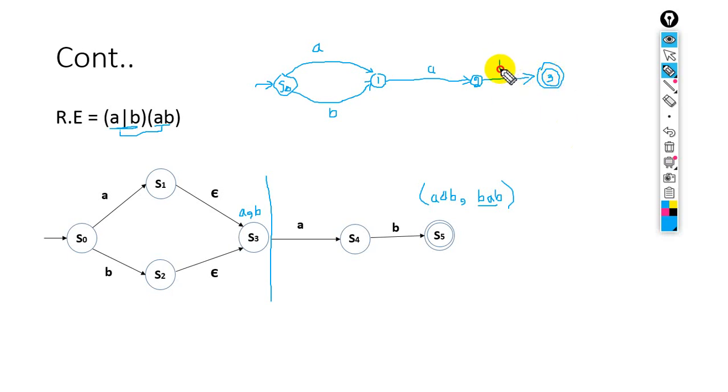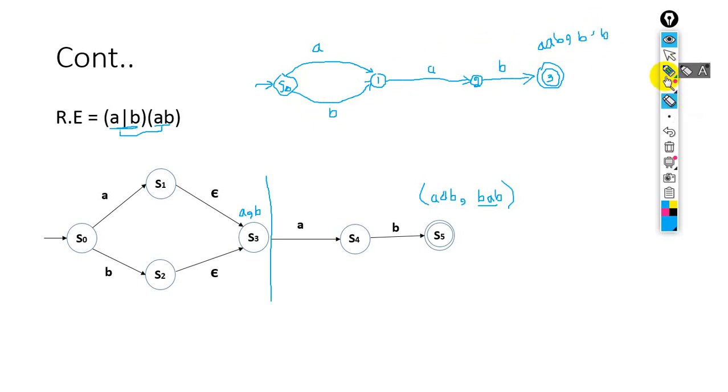Okay, and it will accept B. Look at this. For this path, A will accept on 1 and then combine with another A and then with B. So it will give you A, A, B. For the second path, start from S0 toward S1, will combine with B and then A and then B. So it will give you the second string B, A, B.